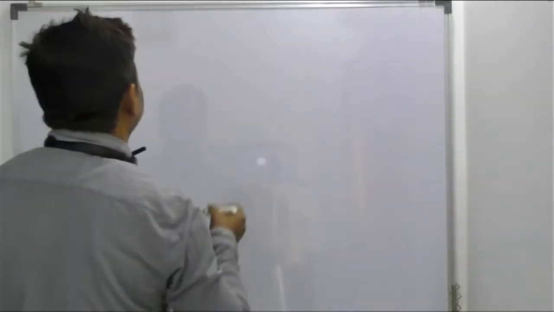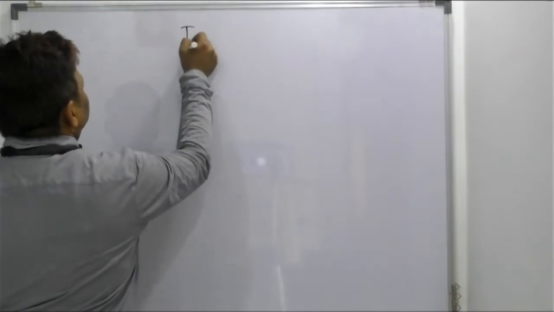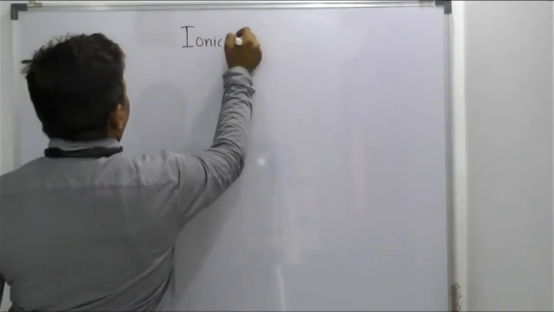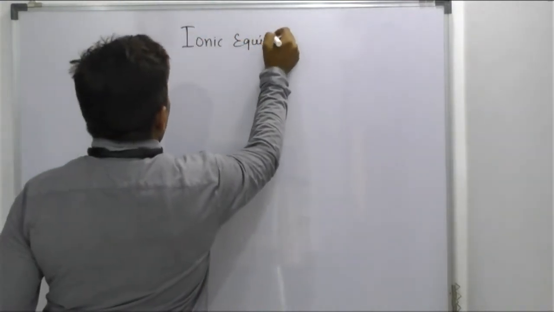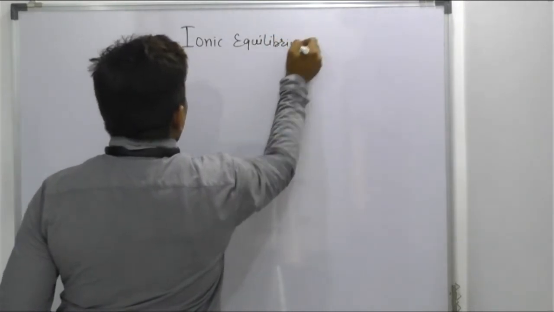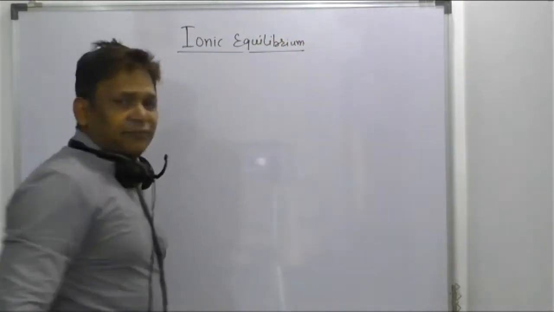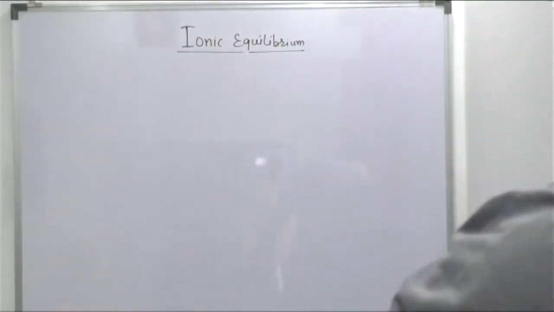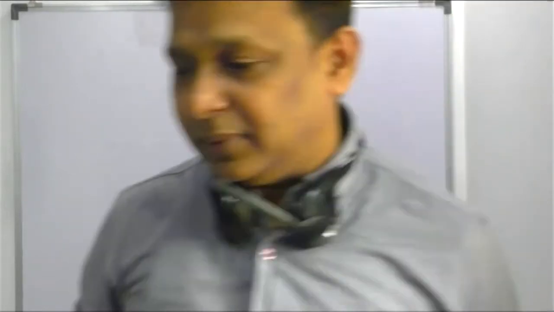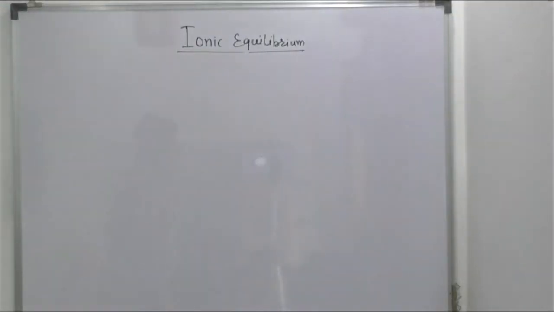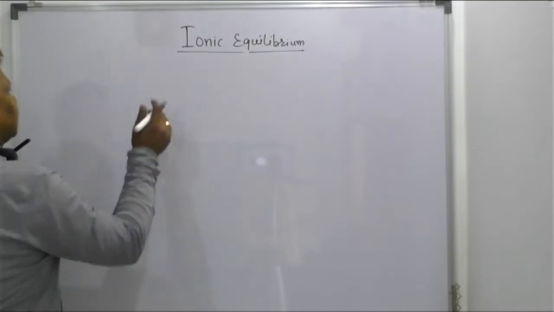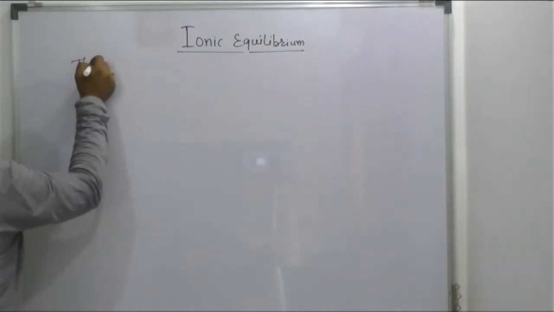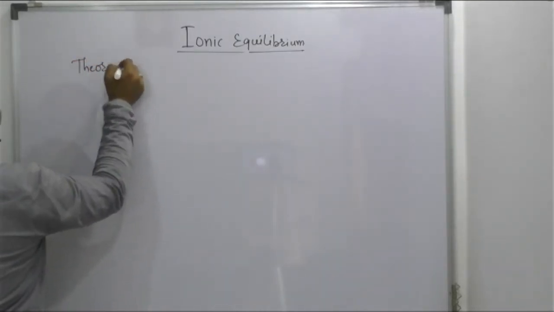So today's chapter, which I'm going to start, is ionic equilibrium. Please listen here, it is a very important topic. According to NCERT, for ionic equilibrium, the first topic given in your NCERT is the theories of acids and bases. Right, beta? The theory of acids and bases.